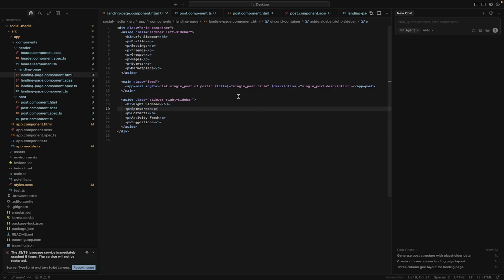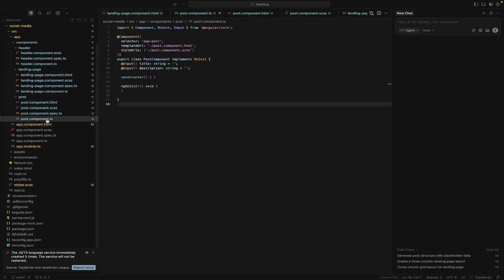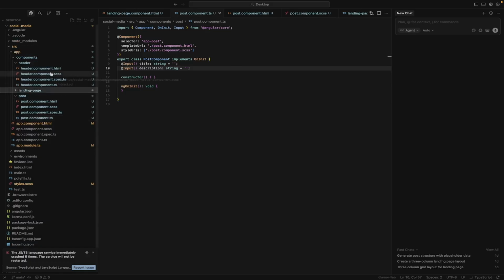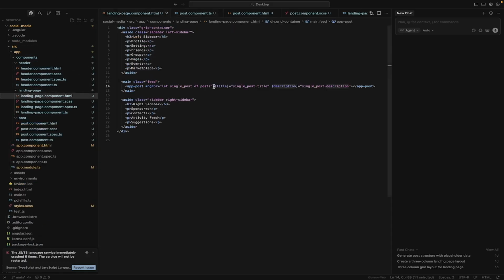So we had said a post takes a title and a description, and we can see that in the post inputs here, title and description. Because we're going to have many data fields, it doesn't make sense to pass each individually, or we'll have just title, description, image, progress name, whatever. You know what I mean.